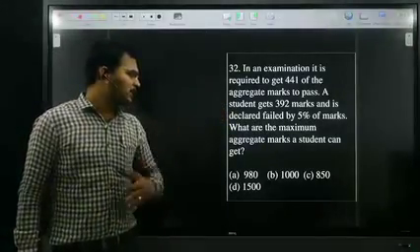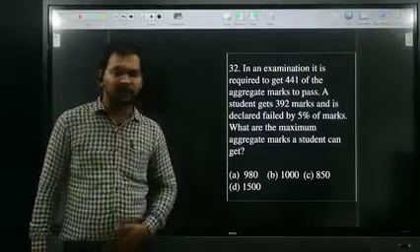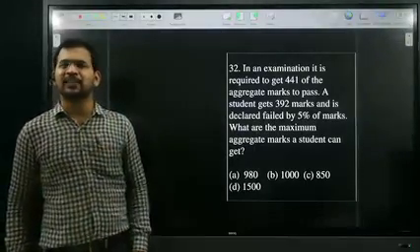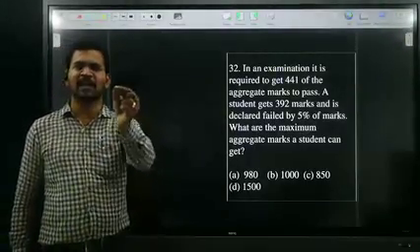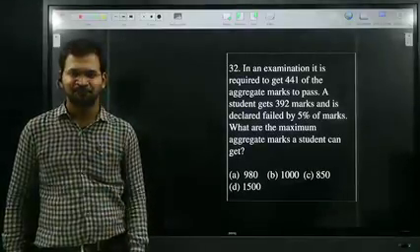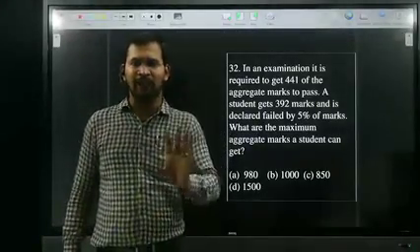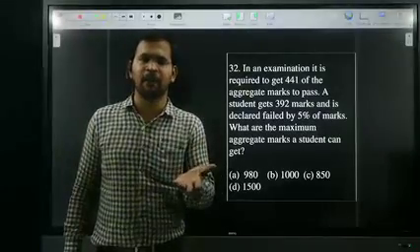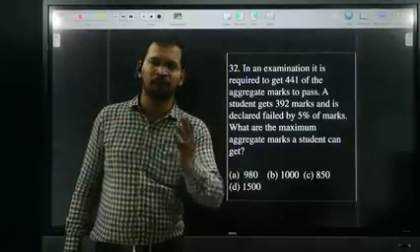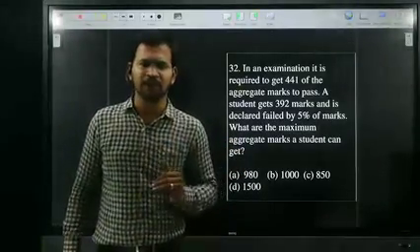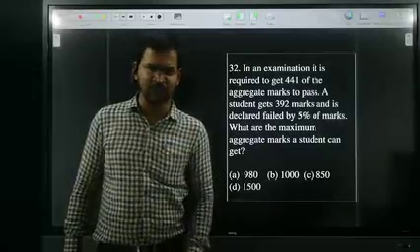What are the maximum aggregate marks a student can get? Here pass marks are 441, but the student got only 392, and failed by how many marks? The difference between 392 and 441. Difference is how much?